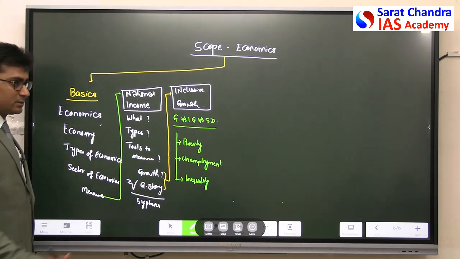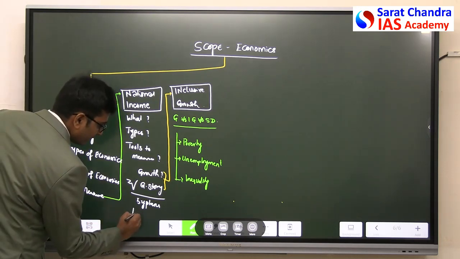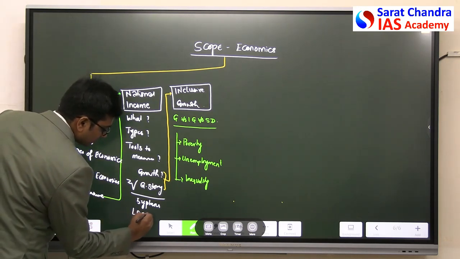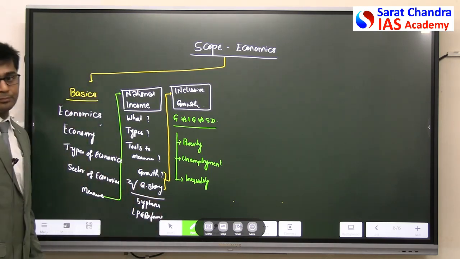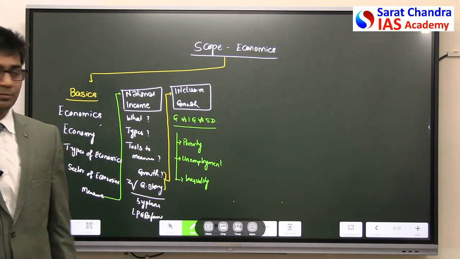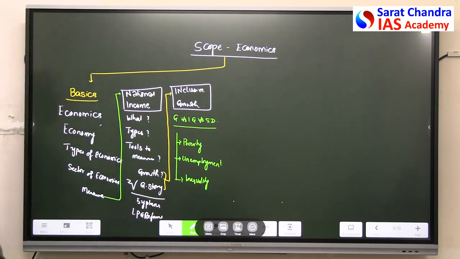During the 5-year plans, in 1992, we went for LPG reforms. So that makes us study the reforms. LPG reforms. So this is the thing.